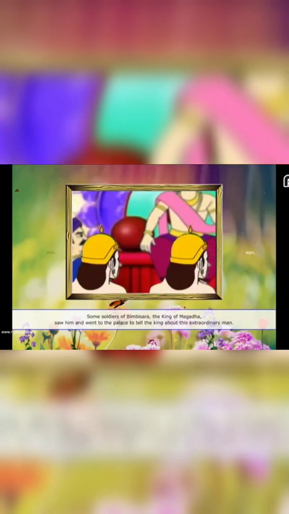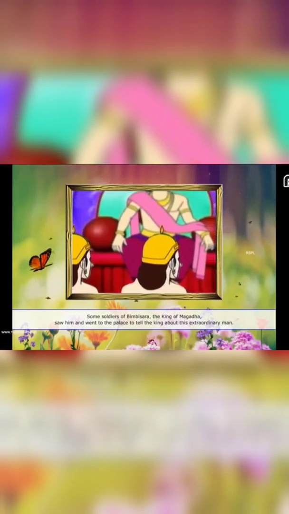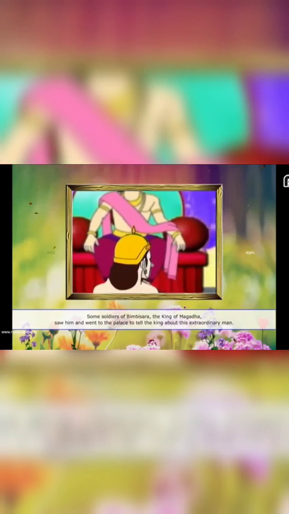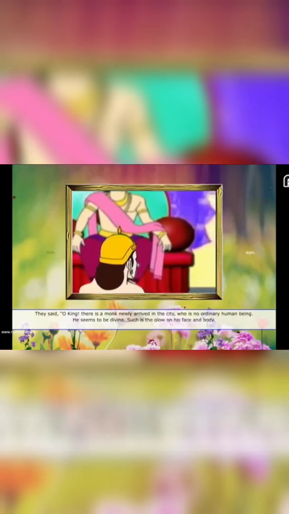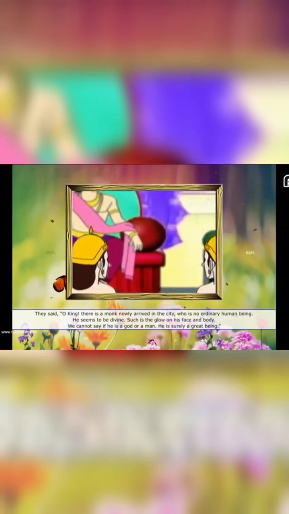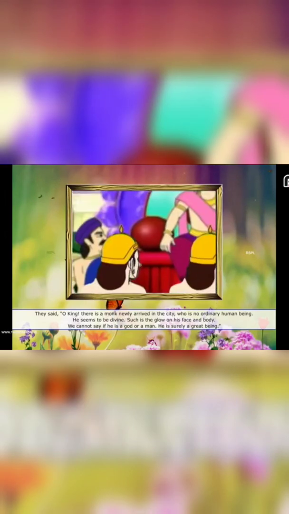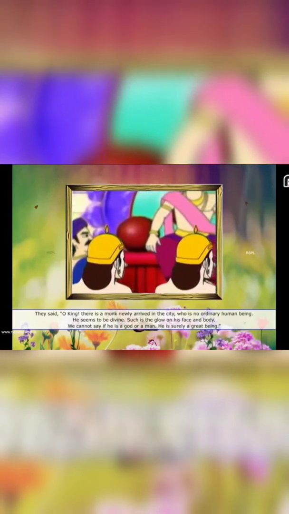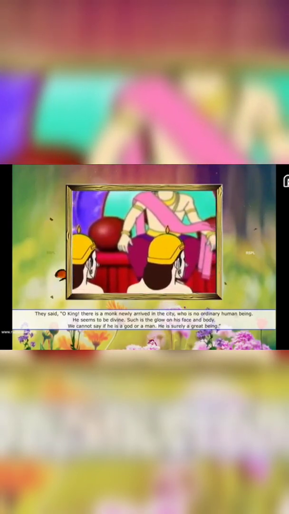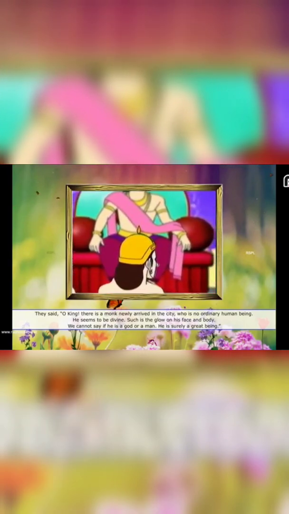Some soldiers of Bimbisara, the king of Magadh, saw him and went to the palace to tell the king about this extraordinary man. They said, "O king, there is a monk newly arrived in the city who is no ordinary human being. He seems to be divine. Such is the glow on his face and body. We cannot say if he is a god or a man. He is surely a great being."